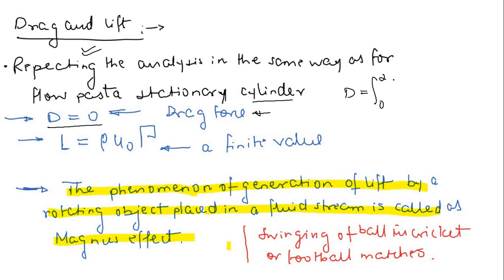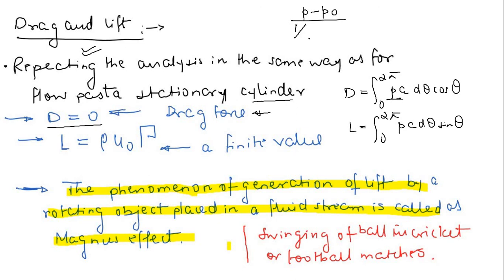Just try it yourself: take the same equation, the integral of P a d theta cos theta for drag, and lift is equal to the integral from 0 to 2 pi of P a d theta sin theta, right? You take the same equation and just put in the value of pressure P. So how are you going to calculate the pressure difference? Again, you apply Bernoulli's principle: P minus P naught divided by half rho u squared, and here it will be 1 minus some sin theta term. This is obvious, some sin theta term will be there, but now you have this circulation.